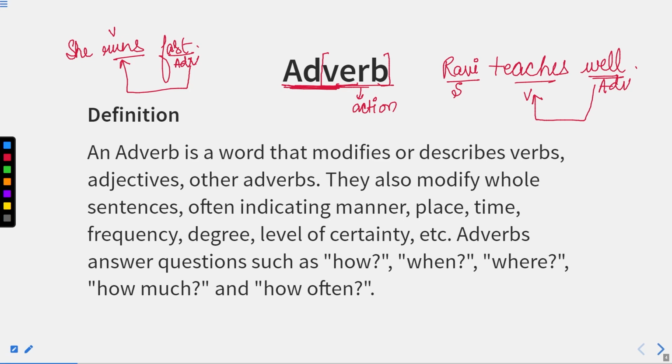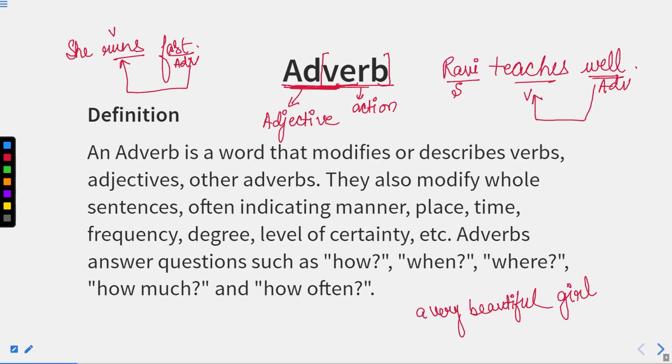Now, we have already learned a chapter that is adjective. So, it can qualify an adjective as well. How? Let us see. Now, adjective is basically a word which tells us the quality of a noun or pronoun. For example, if I say beautiful girl. Now, this is a phrase, that is beautiful girl. If I say very beautiful girl, a very beautiful girl.